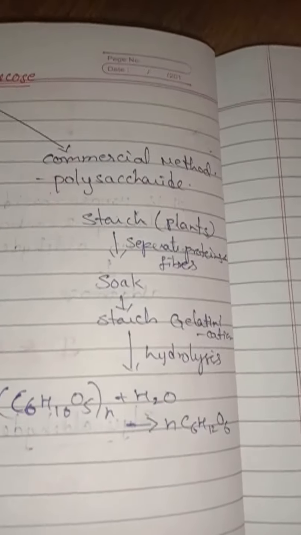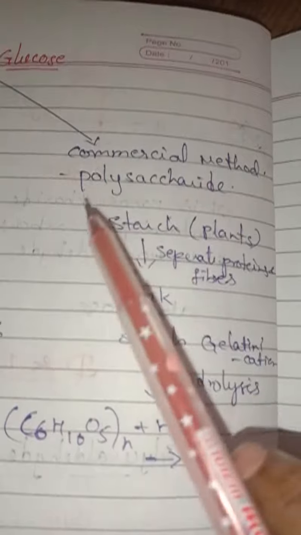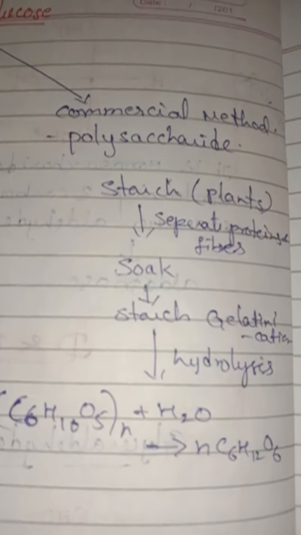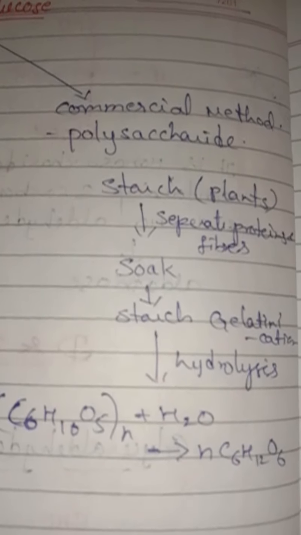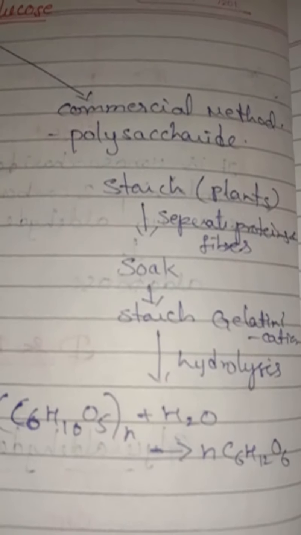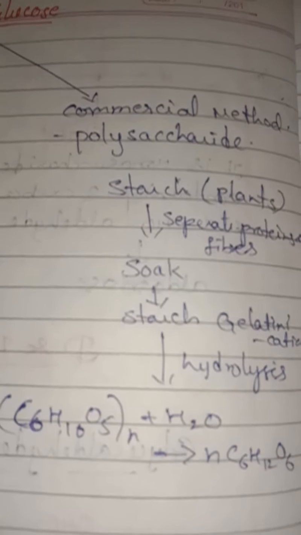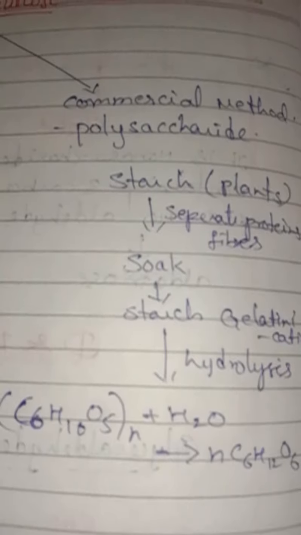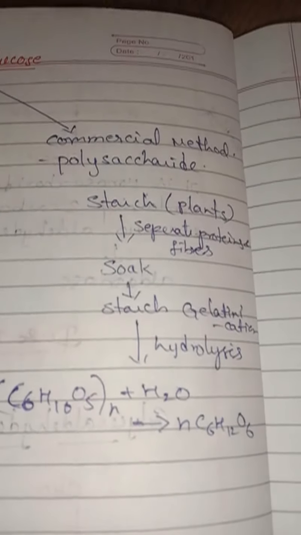Next comes the commercial method. In the commercial method I am taking polysaccharides. Polysaccharide means what? Examples are starch, cellulose and glycogen. What do you mean by glycogen, children? The carbohydrates are stored in the animal body as glycogen. It is also known as animal starch.